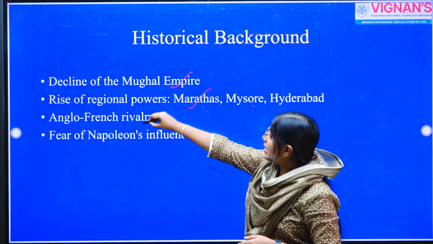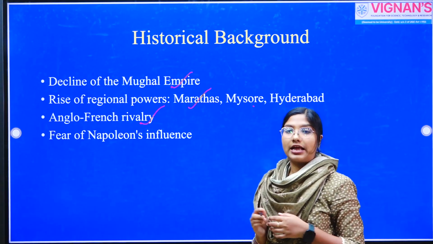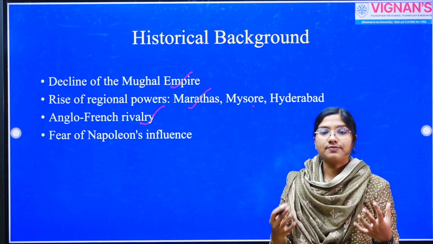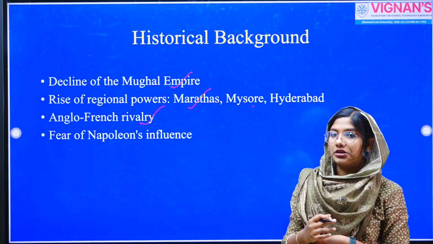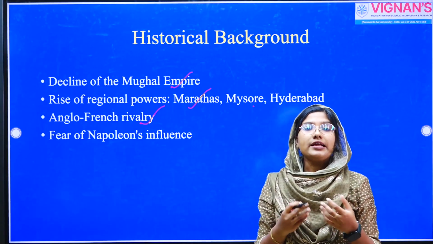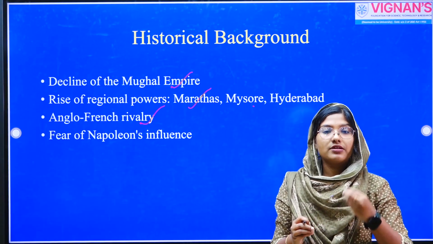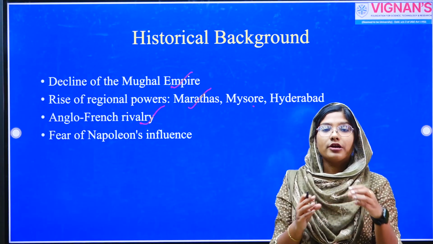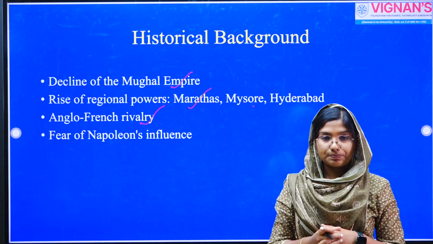And the third factor related to the British expansion is Anglo-French rivalry. Let's analyze how this factor, Anglo-French rivalry, paved the way for British expansion in India. We know that the British as well as the French were global rivals. They were major rivals in Europe, and one of the most important theatres for this Anglo-French rivalry was India.